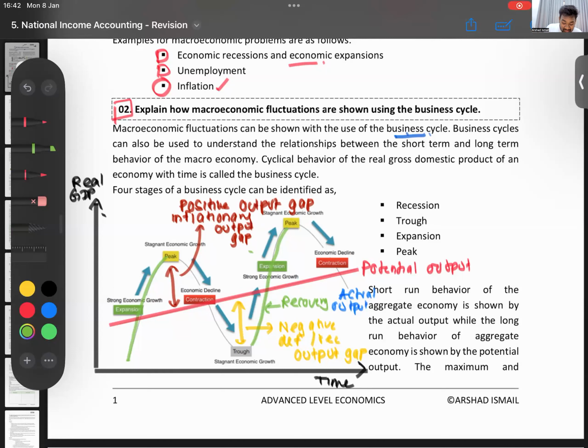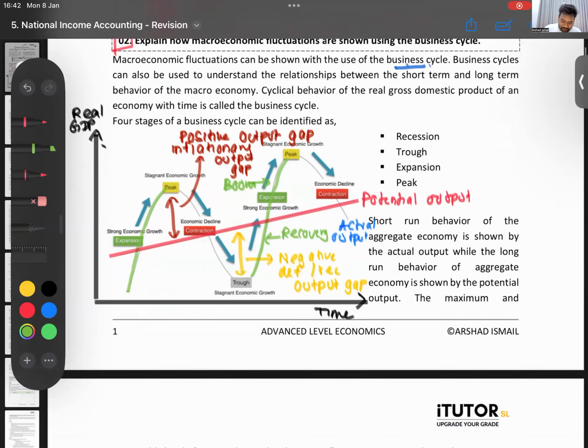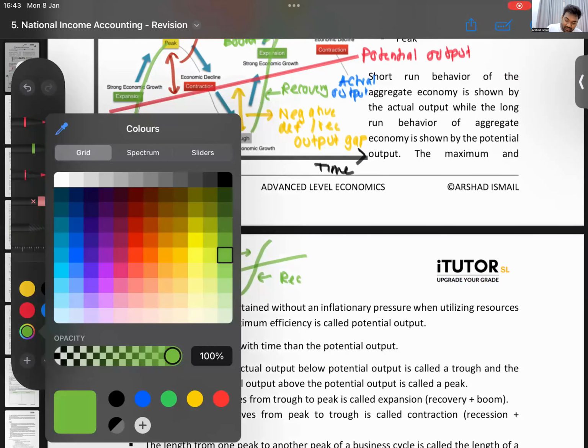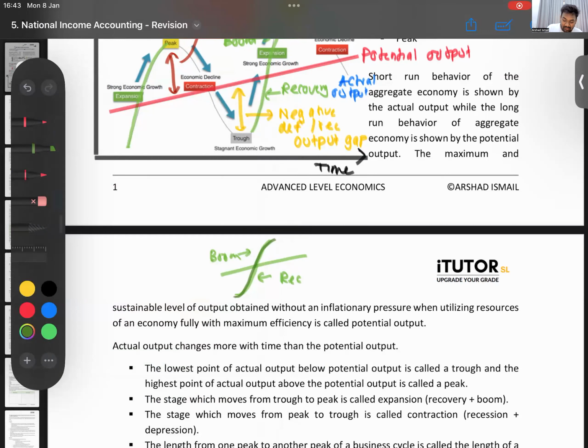Then what if your output is expanding and going even above your potential? That is called a boom. So once again, I'll just draw it here if it's not clear. The full thing is expansion. The part below the potential output, that is a recovery. Part above the potential output, that is a boom. The entire thing is called an expansion.